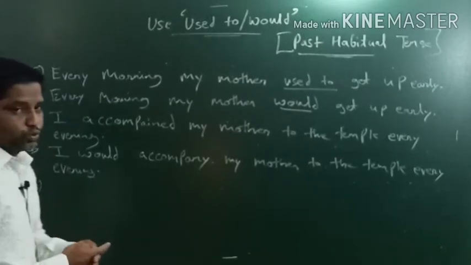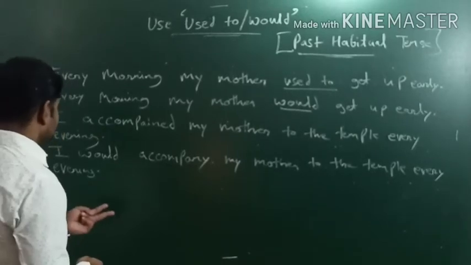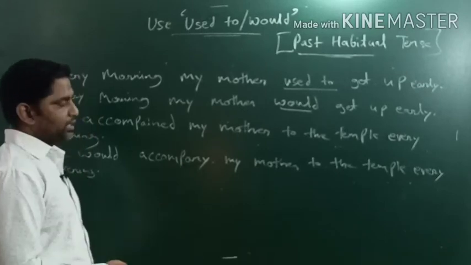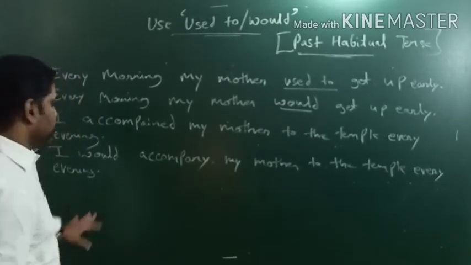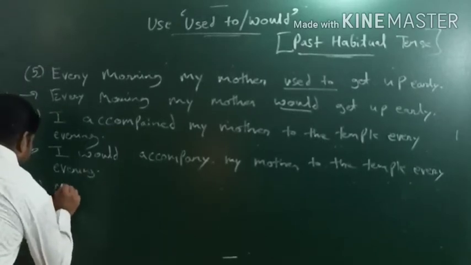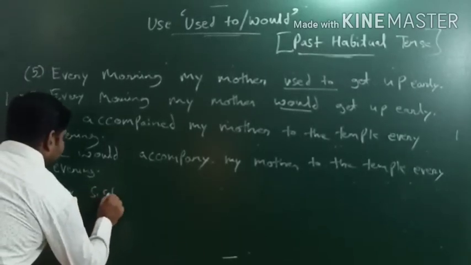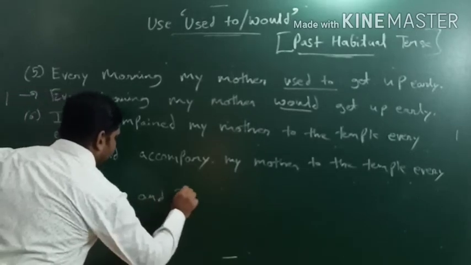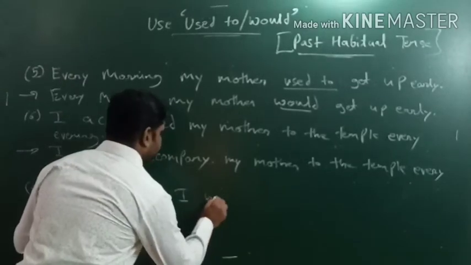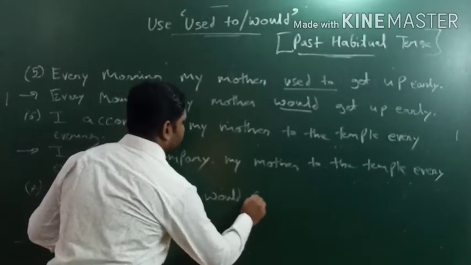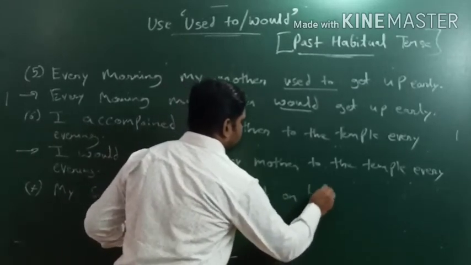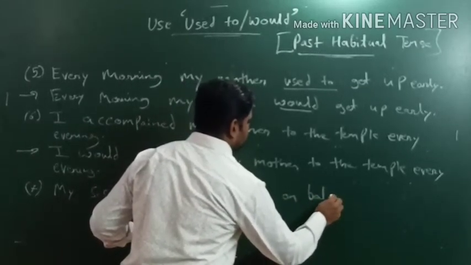Let's check out with two subjects, like what happens and how we will deal with used to and would, especially for two categories of subject. When we get two subjects, right? Suppose my sister and I would sit on balcony.